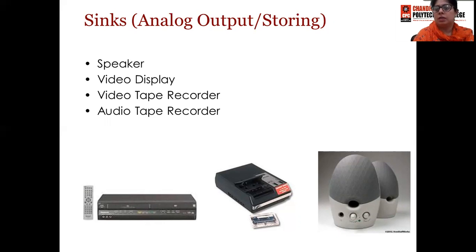Now we have seen that in analog medium devices, there are 3 components: sources, filters, and sinks. Sources are analog input devices. Filters are analog processing devices, and sinks are analog output devices. And we have also seen the examples of all these 3. The main thing to remember is that all these devices of analog medium will be using analog signals for communication.